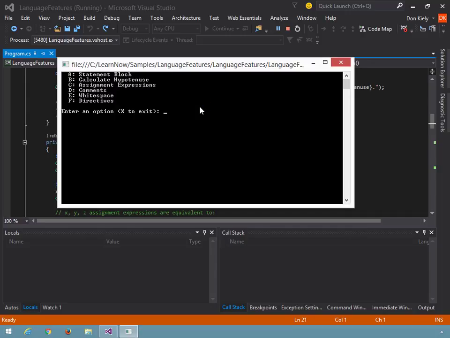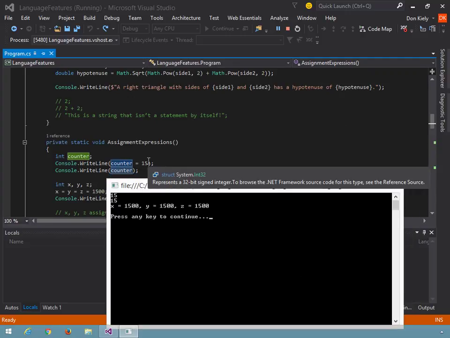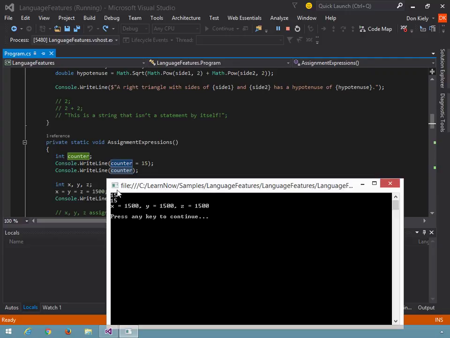And in the sample application, I'm using an additional class in order to display this menu like this. I'm not going to talk about that code here, though. Okay, so I'm going to press C in order to run assignment expressions. And you can see that both of those console statements output 15. So again, I'm assigning the value there. The value of that assignment is 15. 15 is passed to WriteLine, and so that's why 15 is displayed there. All right, that's an assignment expression. Now counter has 15 as its value, and so it once again displays 15.